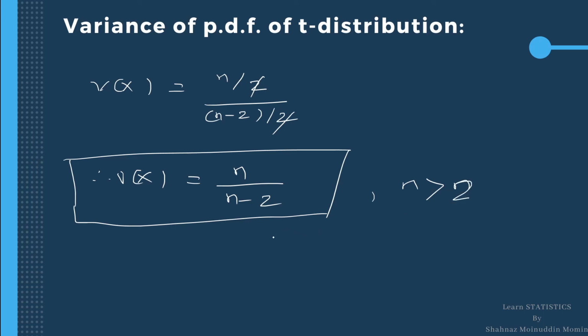In this way, in this lecture, we learn the mean of t distribution and variance of t distribution. Also, we derive the expressions for mean and variance. Here, mean comes out to be 0 and variance is n by n minus 2.